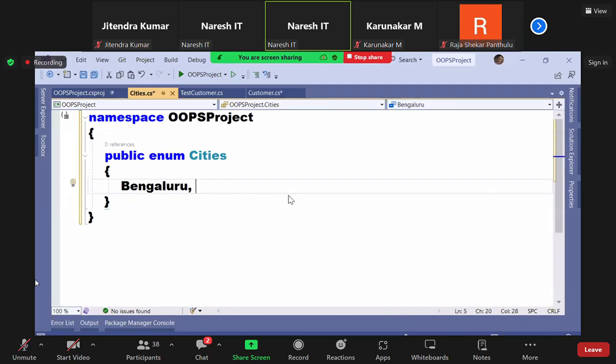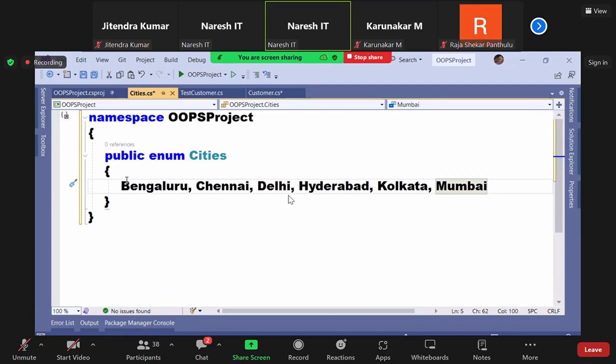Bengaluru, Chennai, Delhi, Hyderabad, Kolkata, Mumbai. Are you clear? So the sequence of the numbers 1, 2, 3, 4, 5 will continue here, because I did not specify any index explicitly.